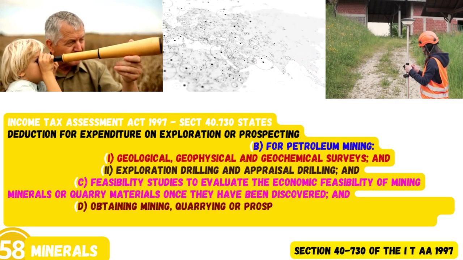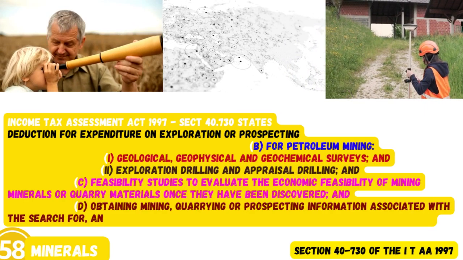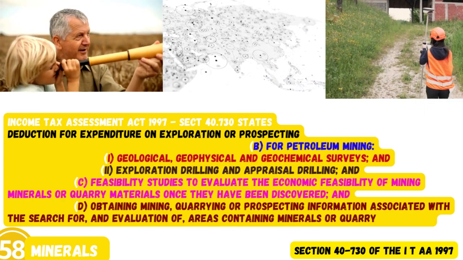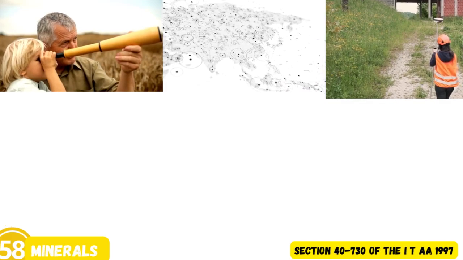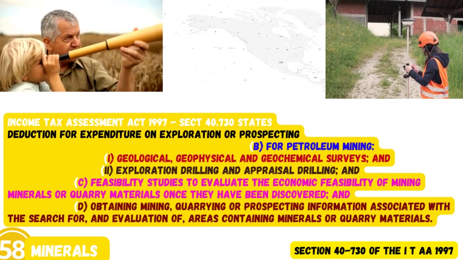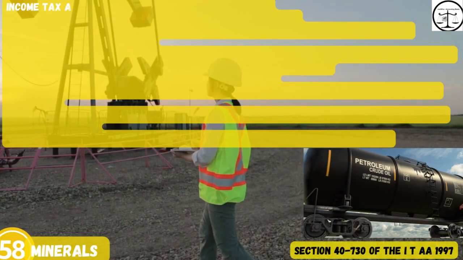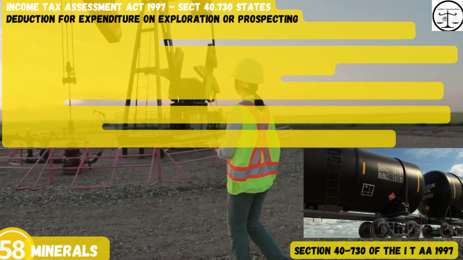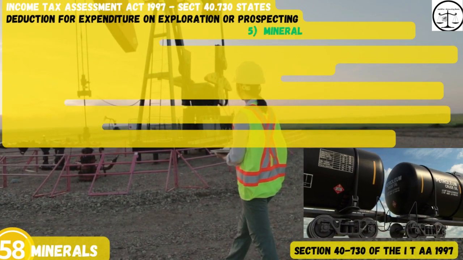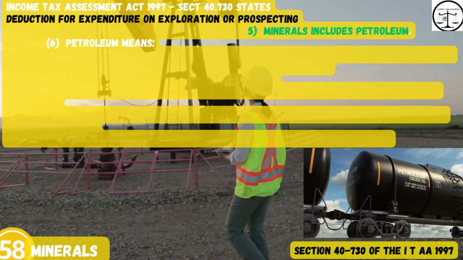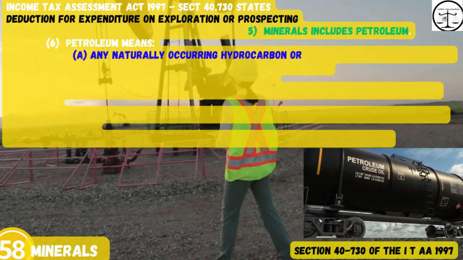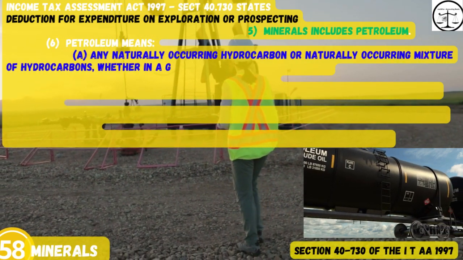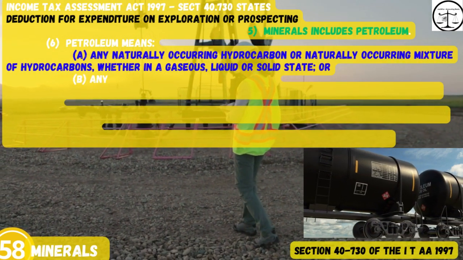And D. Obtaining mining, quarrying or prospecting information associated with the search for and evaluation of areas containing minerals or quarry materials. 5. Minerals includes petroleum. 6. Petroleum means A. Any naturally occurring hydrocarbon or naturally occurring mixture of hydrocarbons, whether in a gaseous, liquid or solid state.